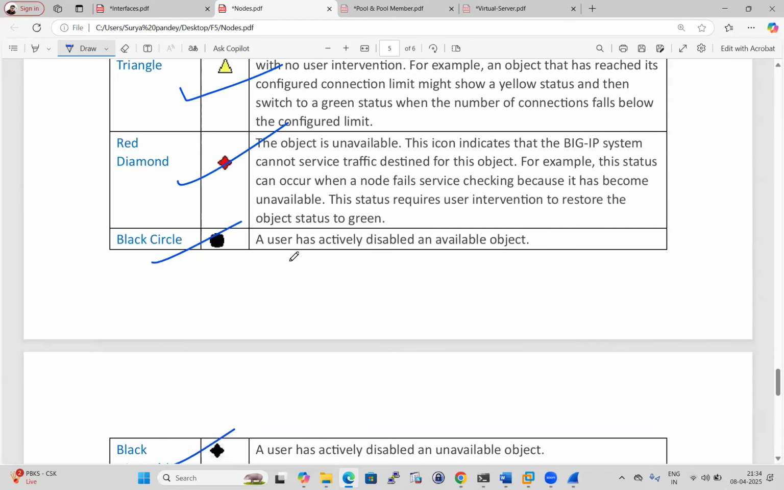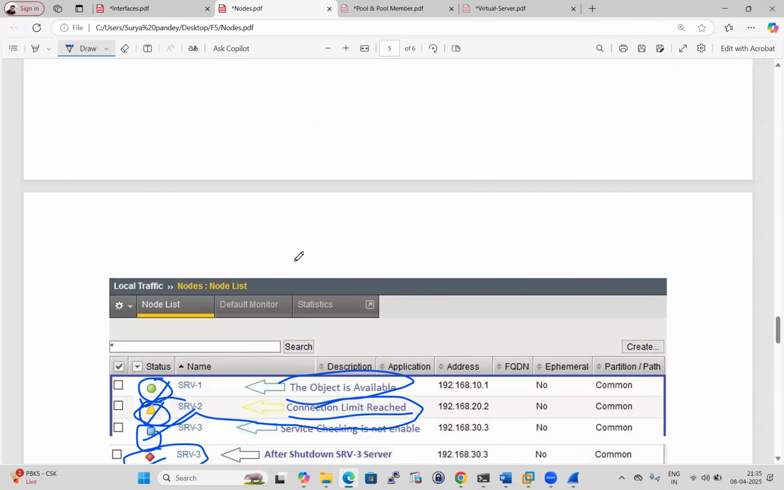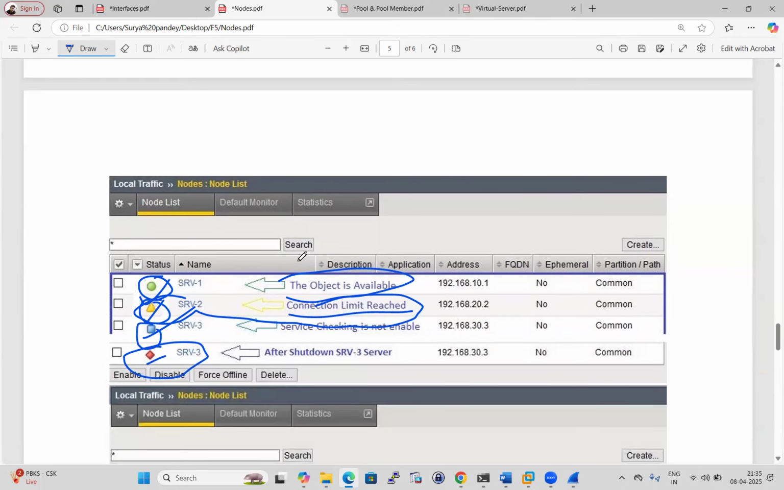So this is about the node, guys: how we can configure the node, how we can configure the health monitor, and the meaning of each and every status related to the node. And related to health monitoring, guys, we generally enable the health monitor at pool level. If you enable it at pool level, it is going to monitor all the nodes. That is the recommended approach. And as we move ahead in our upcoming sessions, it will be more clear to you, guys.